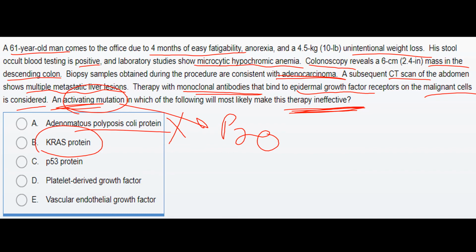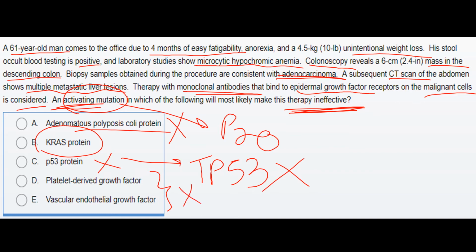Now P53 protein is also a tumor suppressor, as the P53 protein is encoded by the TP53 tumor suppressor gene. So it is also not the answer. Next, the platelet-derived growth factor and the vascular endothelial growth factor are also proto-oncogenes, but they are the genes responsible for angiogenesis, that is, vascular formation.